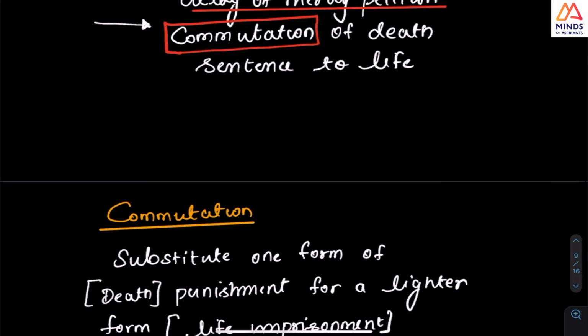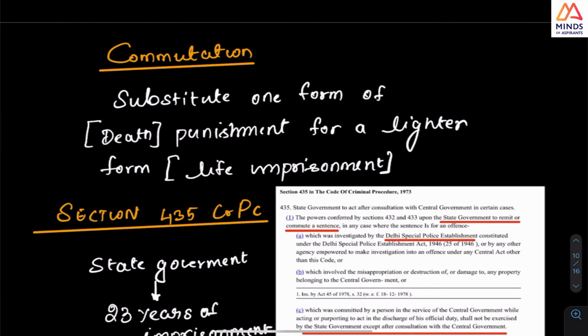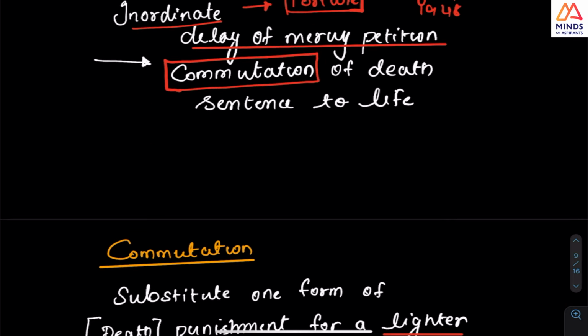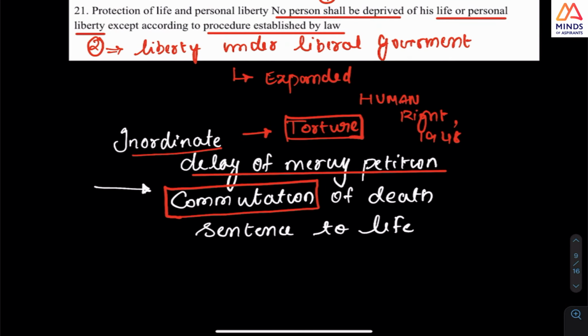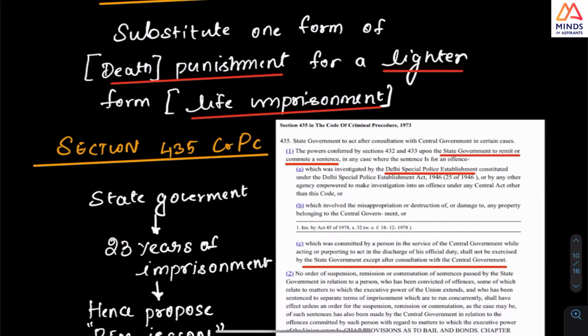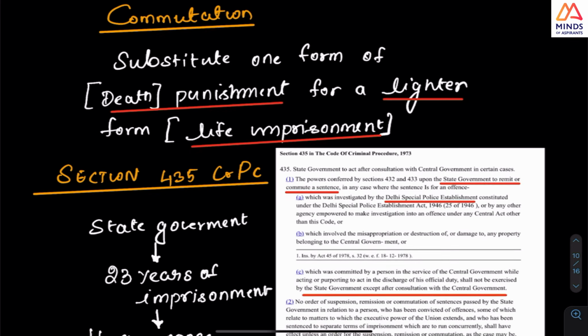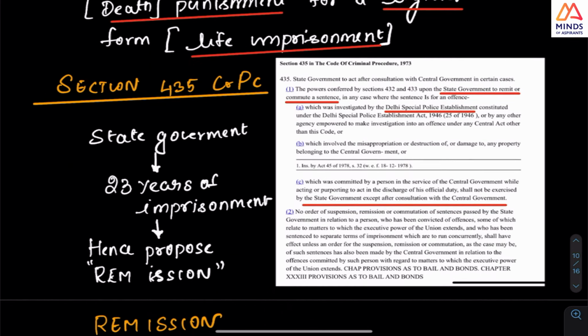Now you have to check what is commutation. Pardoning power is different. Commutation is substituting one form with another. So the death sentence will be substituted with a lighter form, that is life imprisonment. And this is what happened in the Shatrughan Chauhan case, where these appellants were given commutation from the death sentence, and Perarivalan was included in that as well.